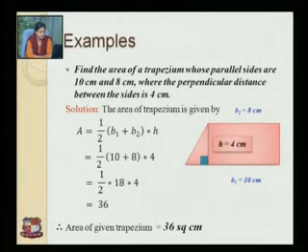Now we know that the area of a trapezium is 1 by 2 (b1 plus b2) into h. Therefore 1 by 2 into (10 plus 8) into 4. It is equal to 1 by 2 into 18 into 4, that equals 36. Therefore the area of the given trapezium is 36 square centimeters.